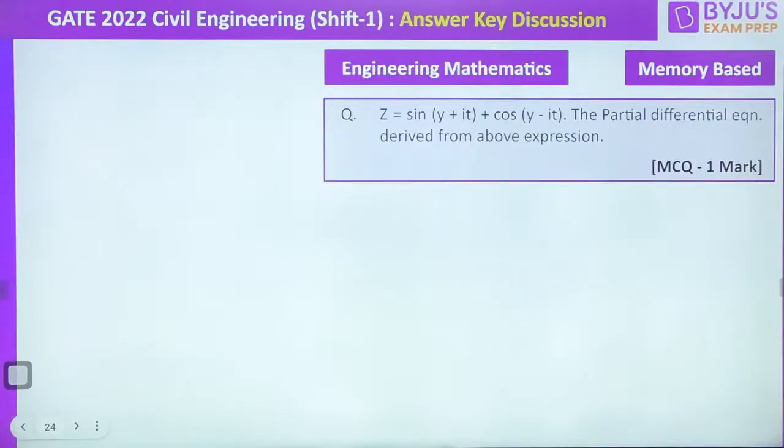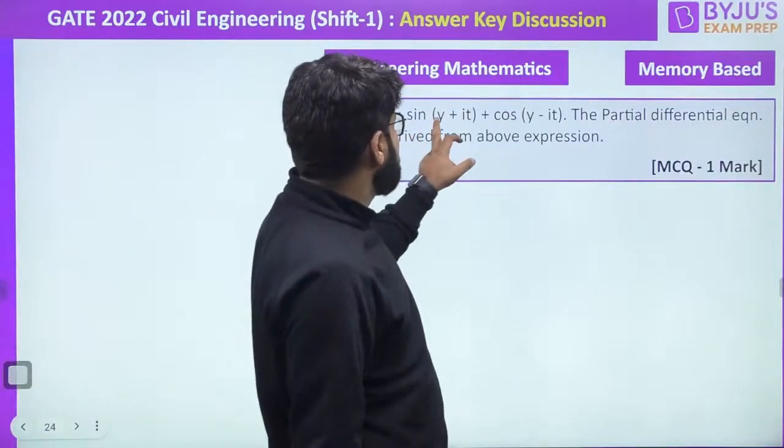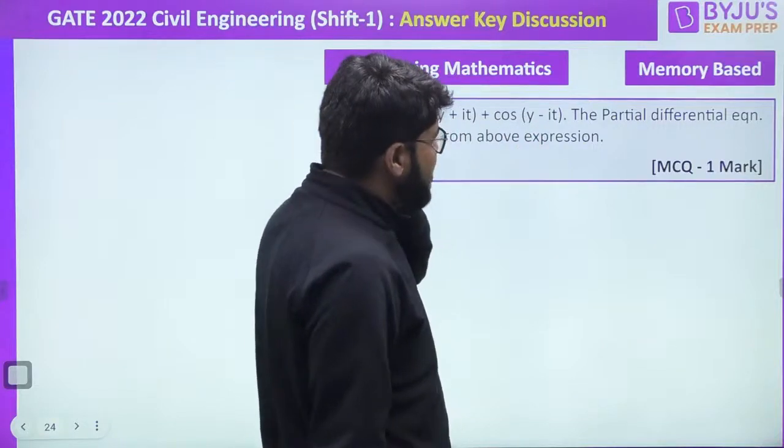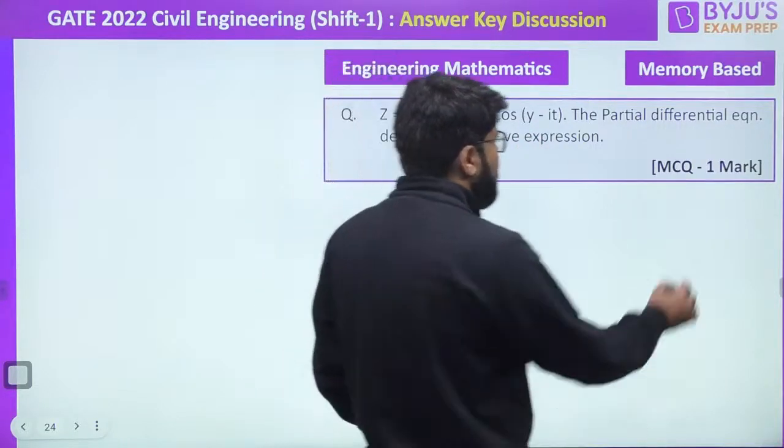Alright, this is the next question. If z is equal to sin(y plus it) plus cos(y minus it), what is the partial differential equation derived from the above expression?